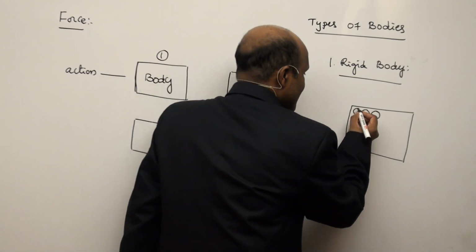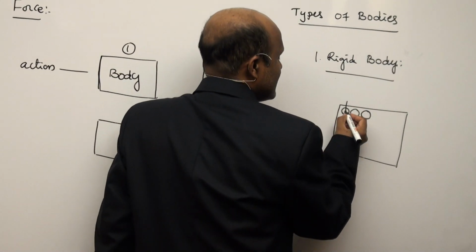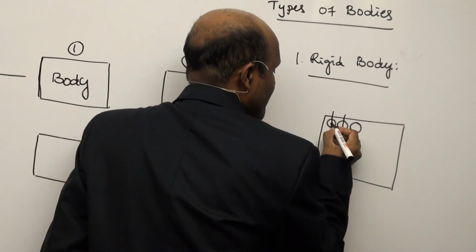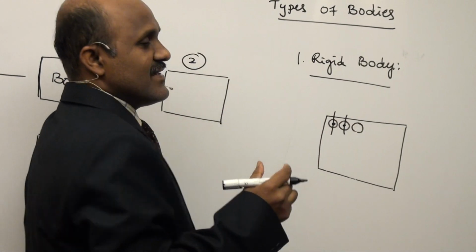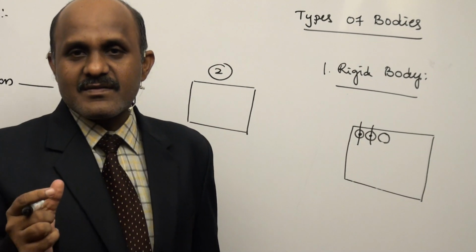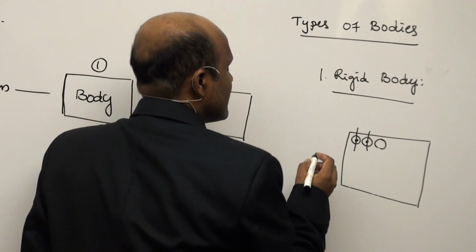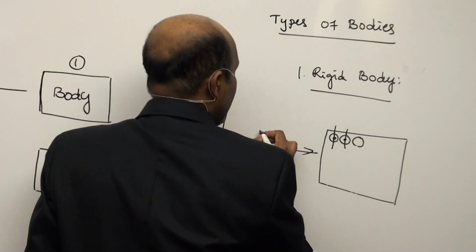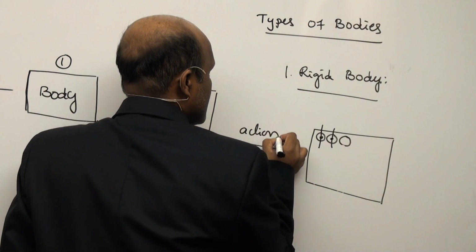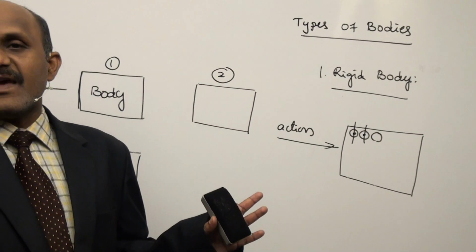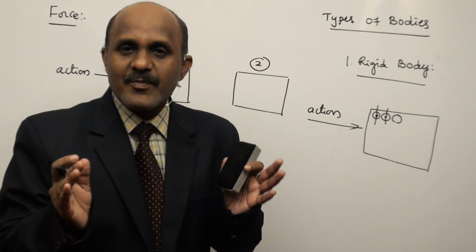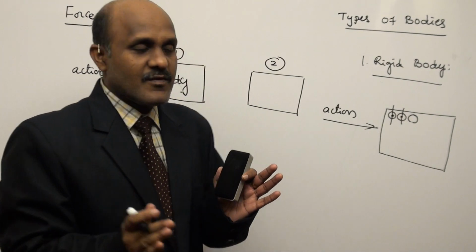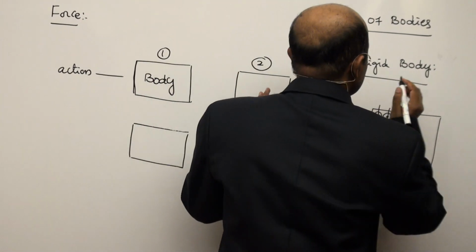The center distance between the particles, from this particle to this particle, before application of the action and after application of this action, is constant. So that is called a rigid body.